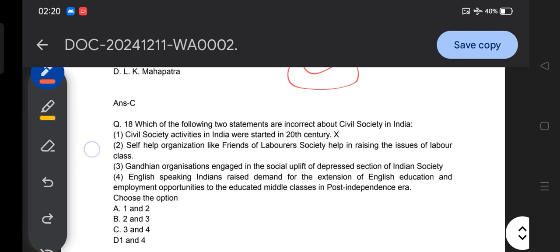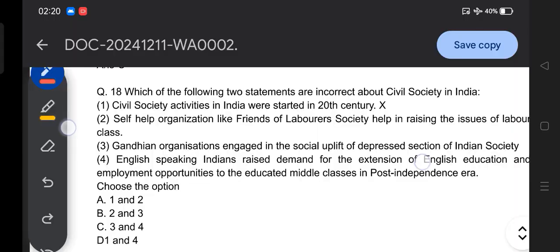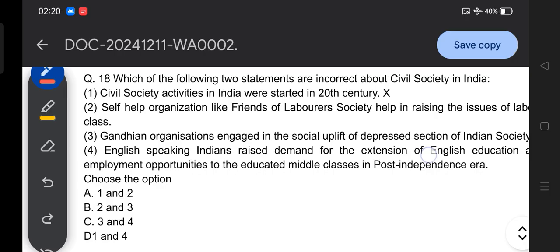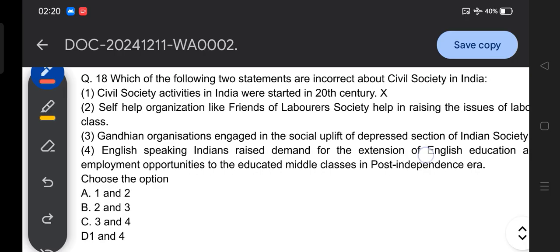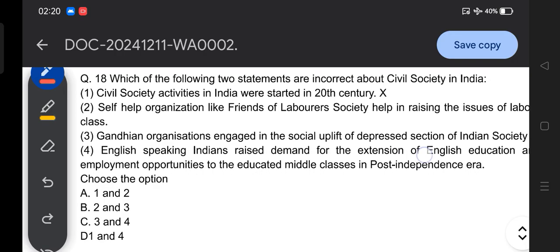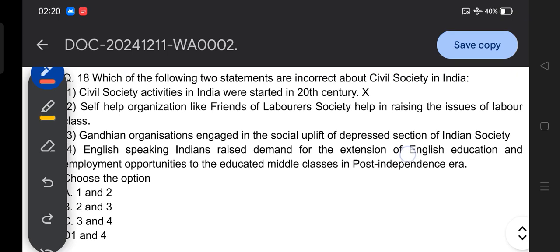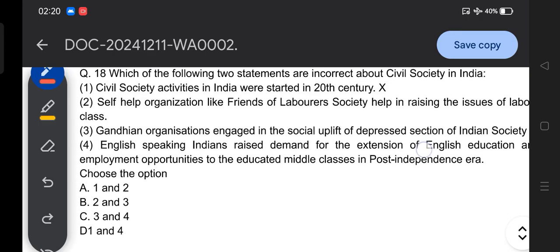Then moving to another question, here you go with question number 18: which of the following two statements are incorrect about civil society in India? Option 1, civil society activity in India started in the 20th century. Option 2, self-help organizations like Friends of Labour Society help in raising the issue of the labor class.